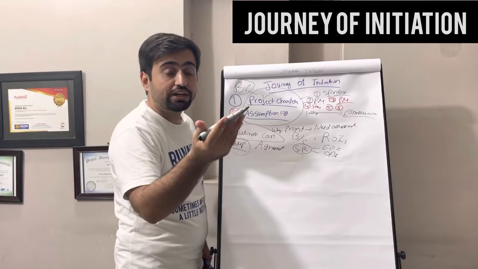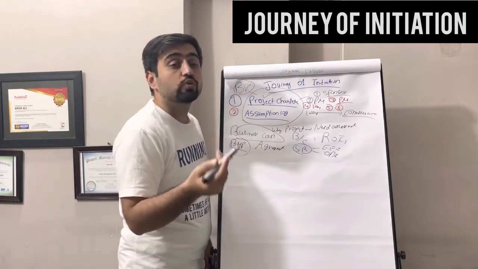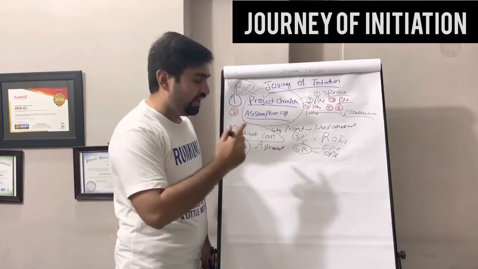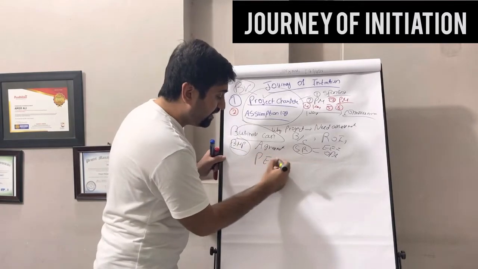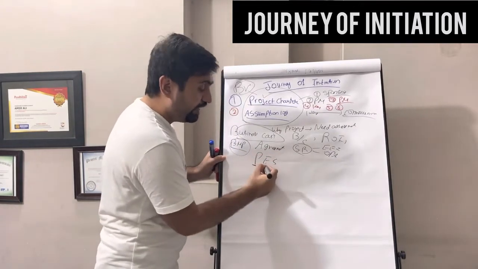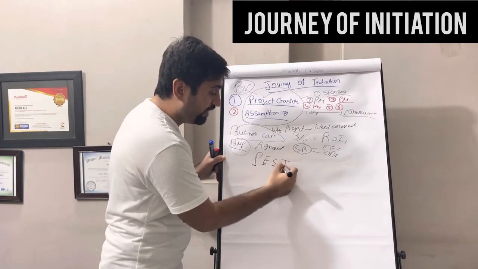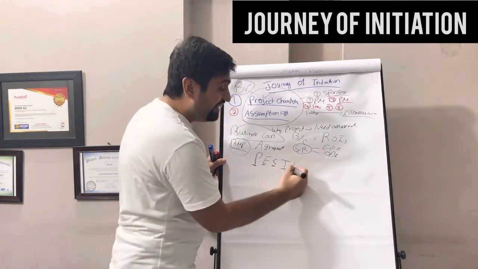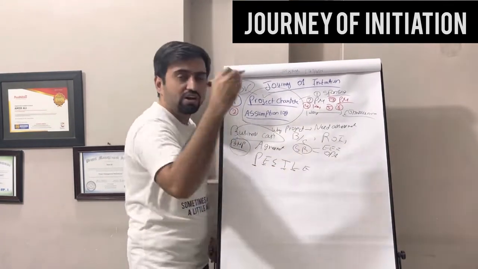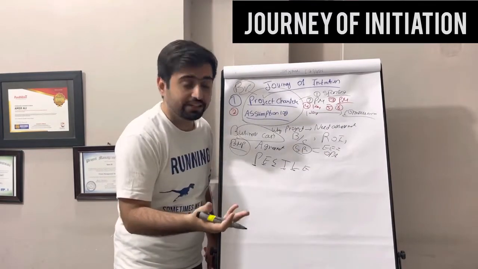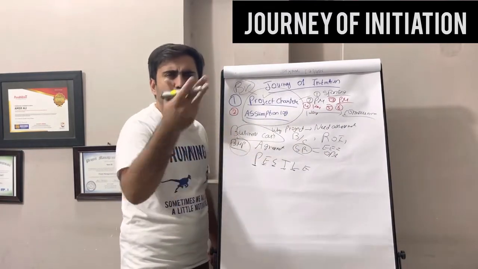Whenever a new stakeholder is identified, he will put them again into the stakeholder register. And he can also use PESTLE. Who are the political stakeholders, economical stakeholders, social stakeholders, technical stakeholders, legal stakeholders, environmental stakeholders, all the types of stakeholders? Who are they? He identifies them. He can also see VUCA and all those things.